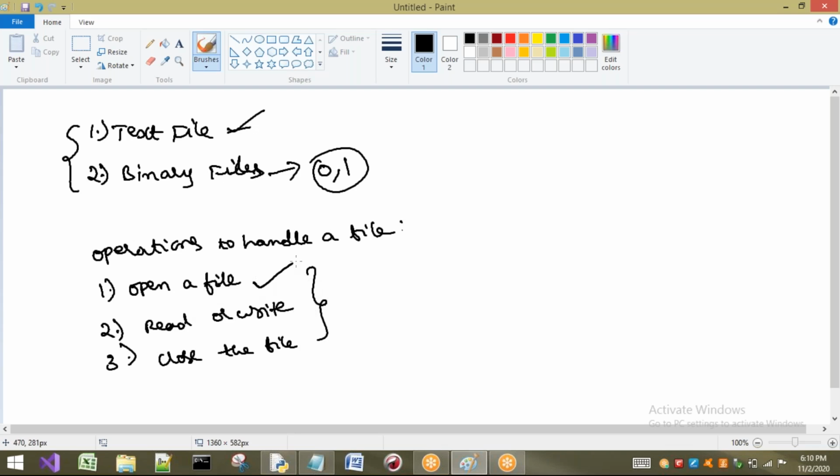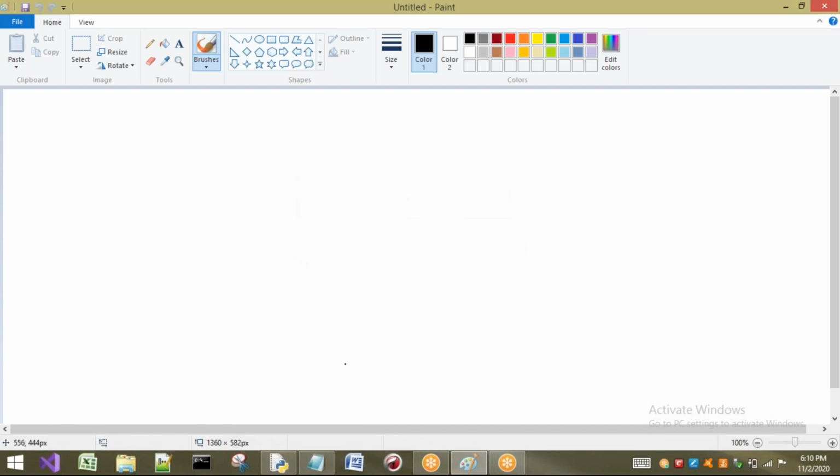Now first let us see about opening a file. After that I will show you how to read or write a file, and then we are going to see about closing the file. Now I will go to the concept of opening a file. For opening a file, we have an inbuilt function called open. This open is going to return a file object. Don't worry about this file object, I will explain it in detail.